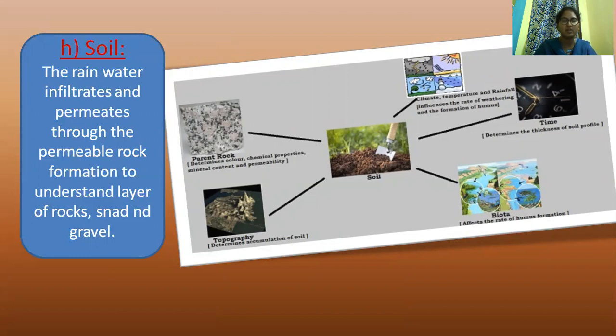Rainwater falls on the ground surface, infiltrates and permeates through the permeable rock formation to underground layers of rock. Different soils have different permeability. Generally, compacted soil is excavated from the ground surface and poured onto the ground surface, where it occupies more space.